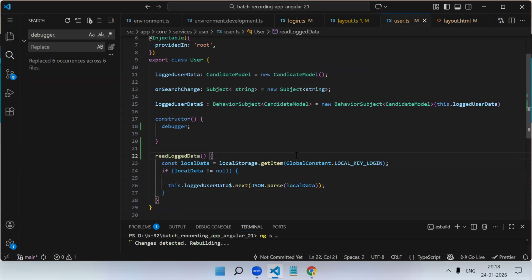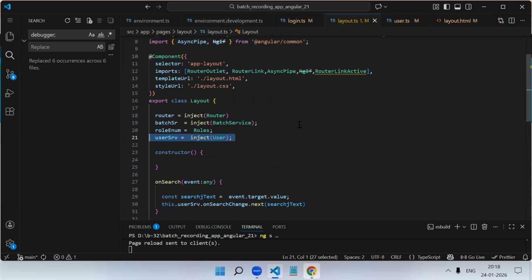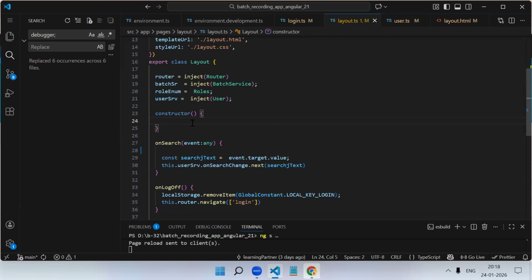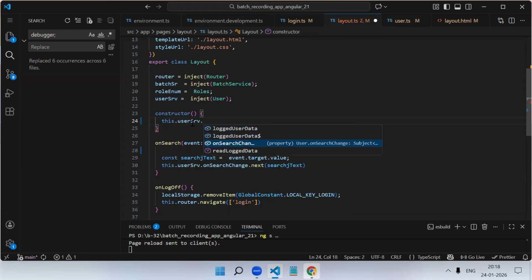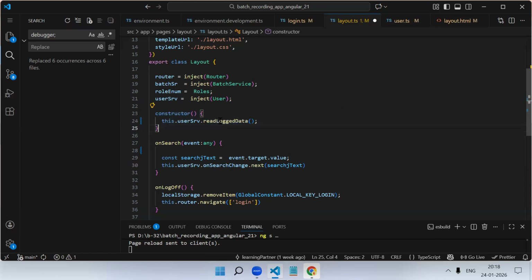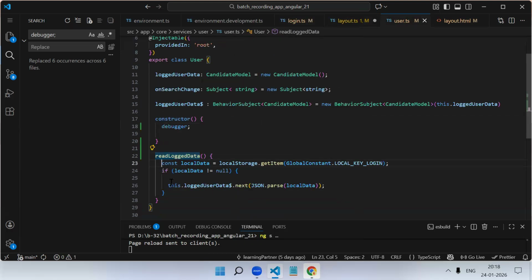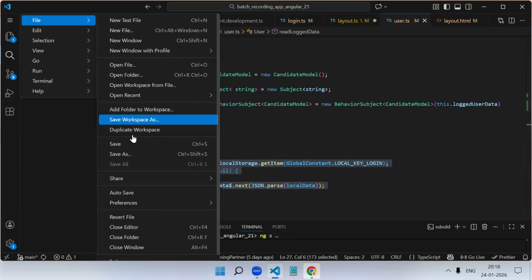Now in the layout component constructor, you just have to call this function through this.userService. Now it will happen every time, because every time your layout component executes, the constructor calls this function from the service, and this code will execute again. Now your problem will get fixed.